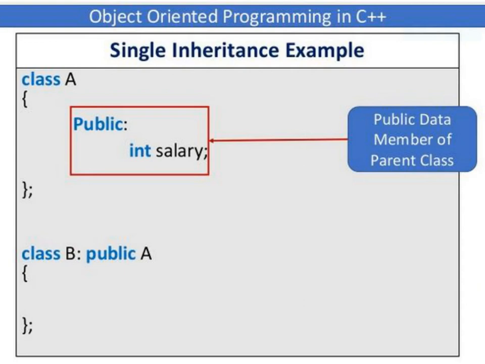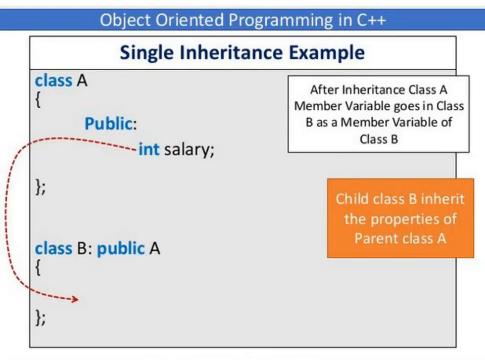Okay, in continuation with the example, class A, class B, class A is the base class, B is the child class, and we have one public data member of the parent class called int salary. Okay, and child class B inherits the properties of parent class A. So after inheritance what happens? Class B is inheriting the properties of class A, because class B is derived from base class A. Okay, so class B can inherit the properties of parent class A.